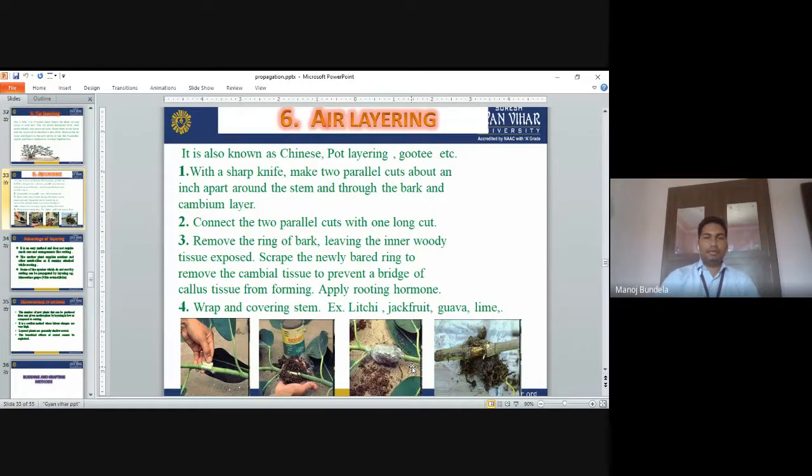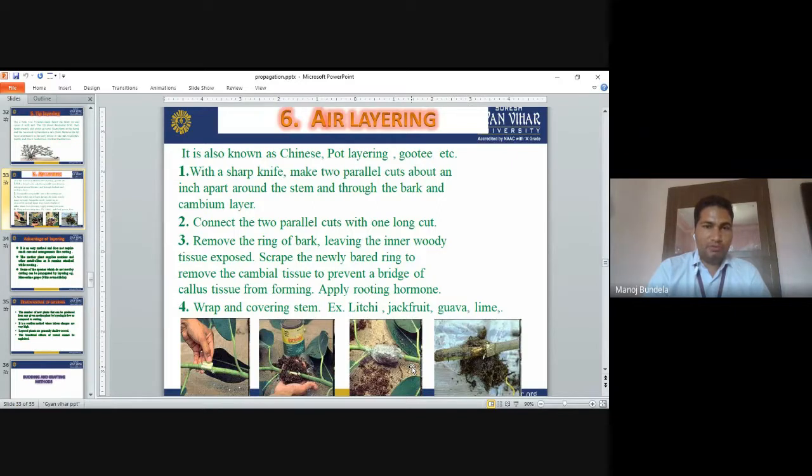So air layering. It is also known as Chinese pot layering or guti. Normally it is called guti. It is mainly practiced in the case of guava and many other fruits like lime, jackfruit, and lychee.